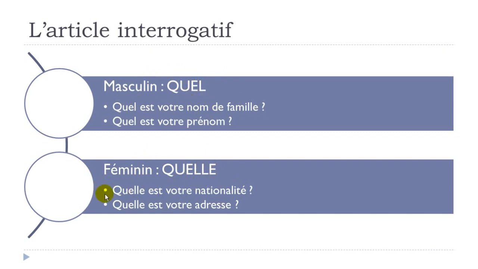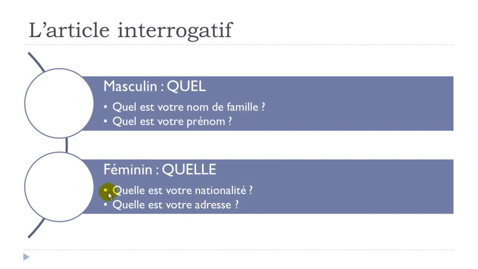And then here we've got two examples. For the same reason as previously, we had nom and then prénom. They were masculine words, so you have to put this quel form at the masculine. And here, nationalité and adresse, nationality and address, are feminine words.